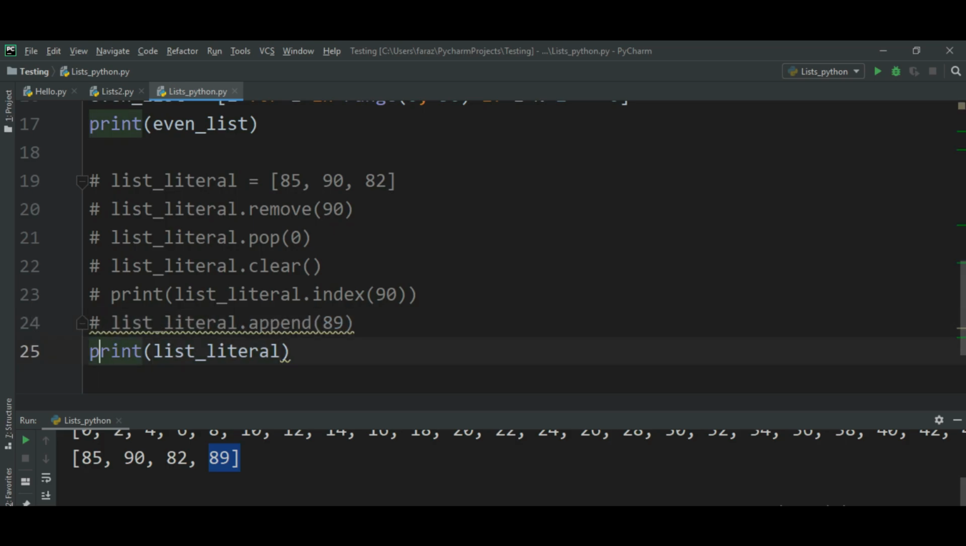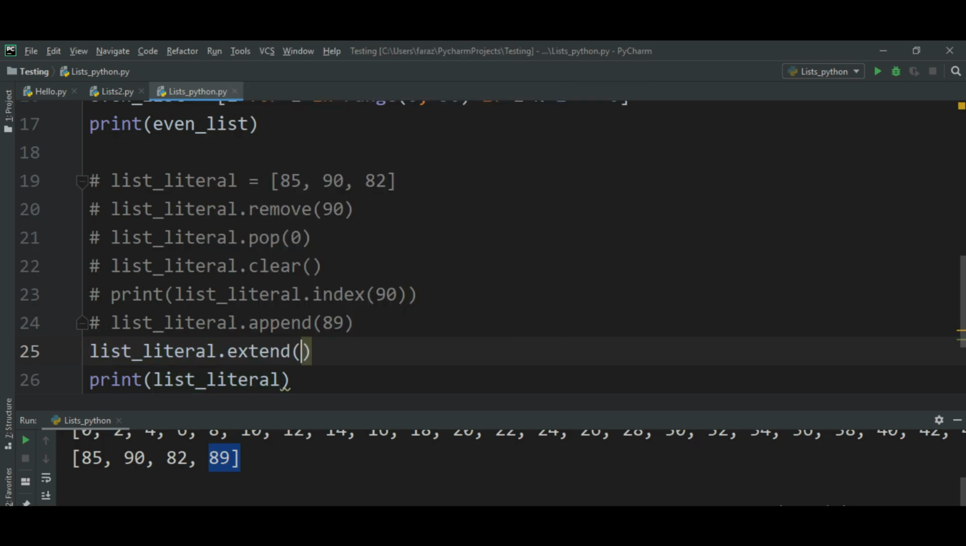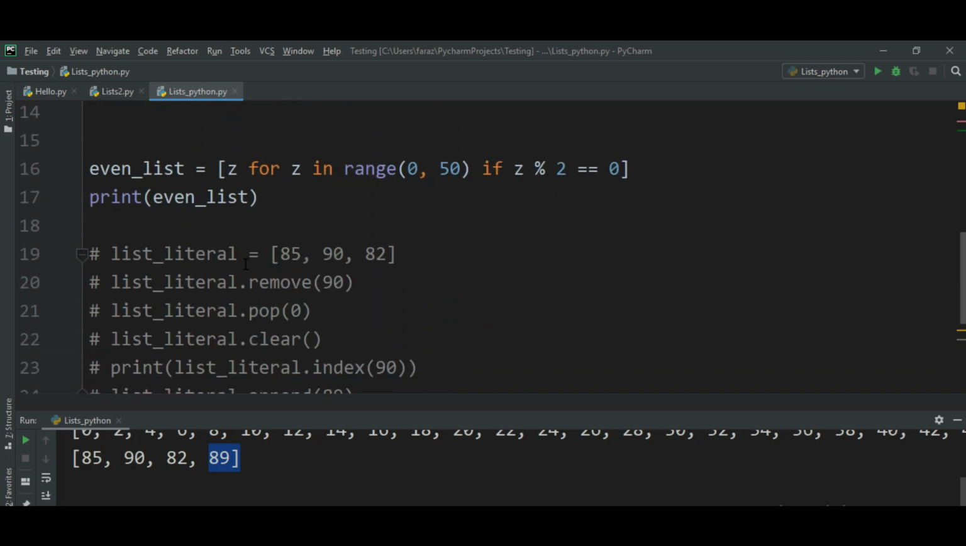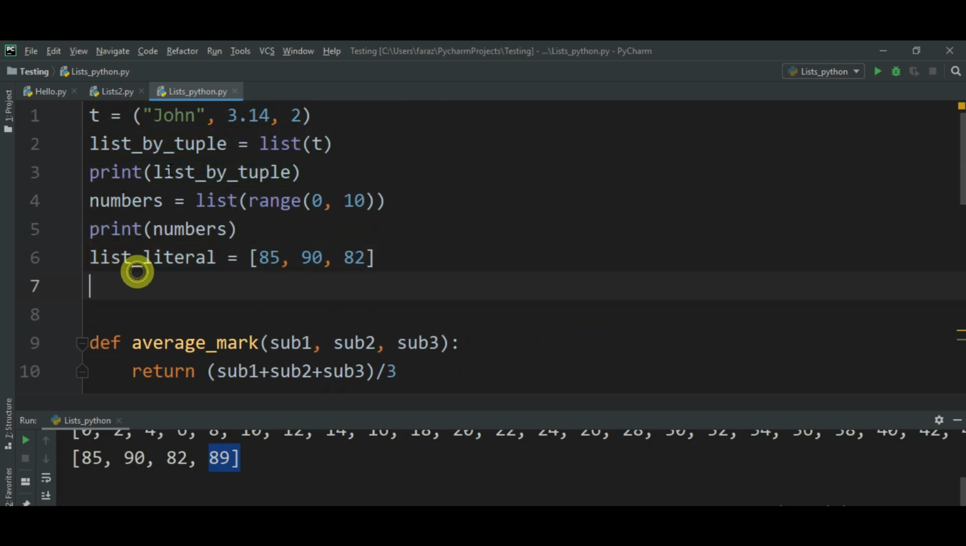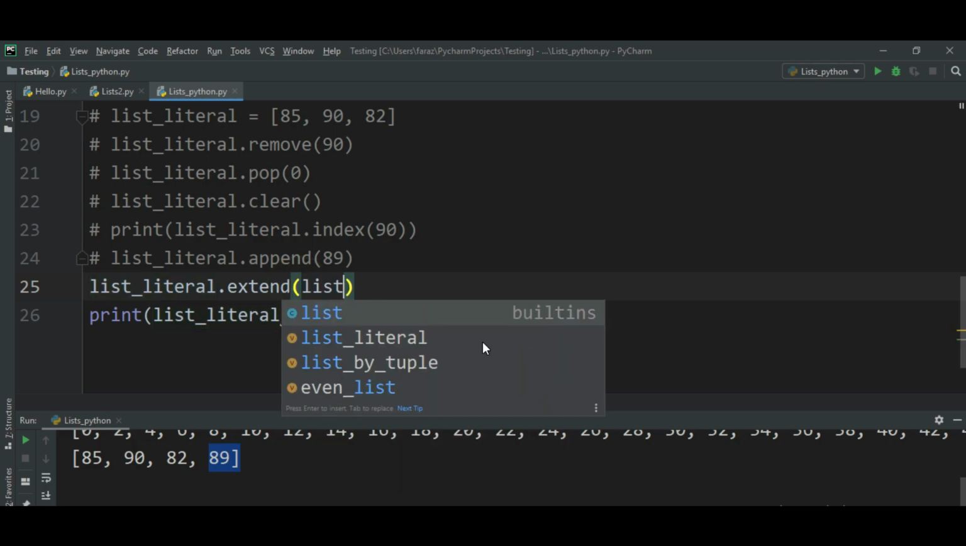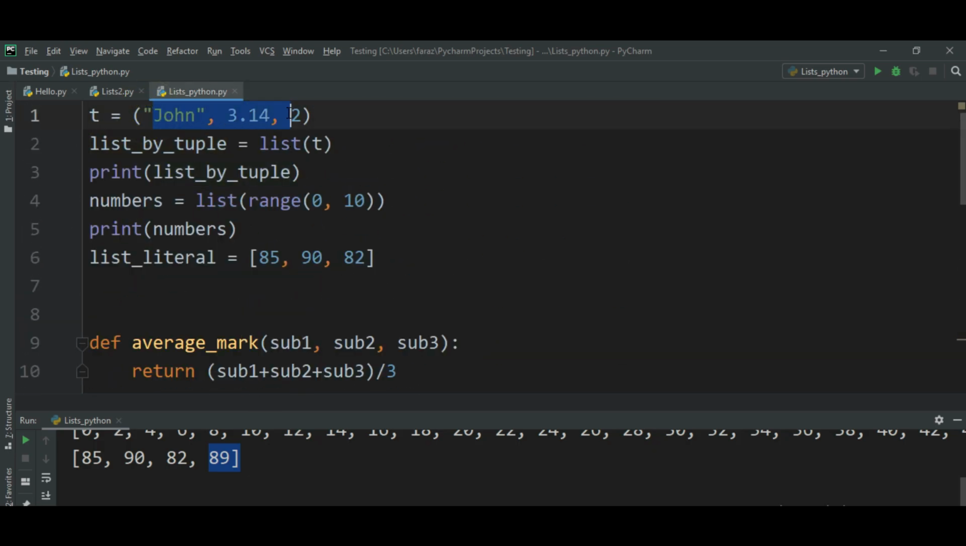I have commented, no worries. List literal dot append, index, pop, remove, copy, clear, extend. Now this extend method, I will give you one simple thing. Extend method is going to join two lists, or a list and a tuple, right? And a list and a set. It can join two things basically. So I want to join this list with this list. I will write the first list name, then extend, then the second list name, that is list by tuple, right? So it will combine these two lists.